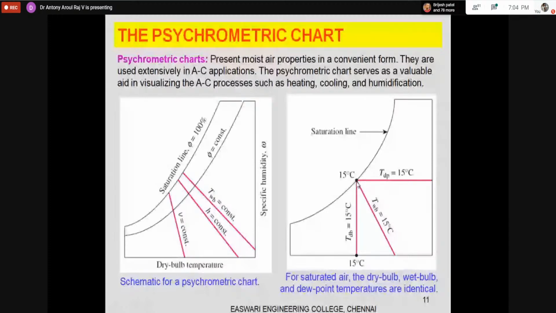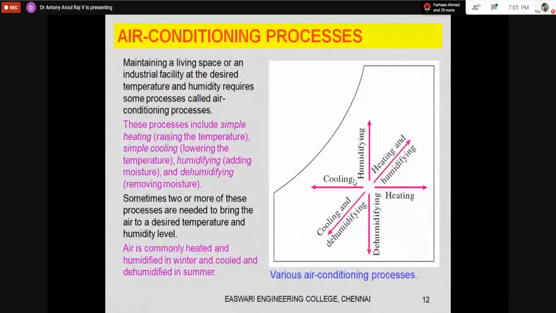Already I told you, if wet bulb depression is 0, it is saturation. What is the meaning of that? Dry bulb temperature minus wet bulb temperature is 0. 15 minus 15, it is 0. So at saturation, the dry bulb, wet bulb, and dew point temperatures will all be the same.